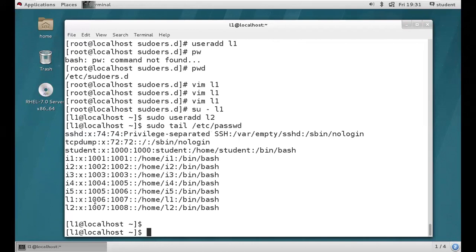Guys, history we won't get, so please try to make a note, because everything we did was in the file itself. So we are unable to get the modification in history, right? So this is all about the sudoers.